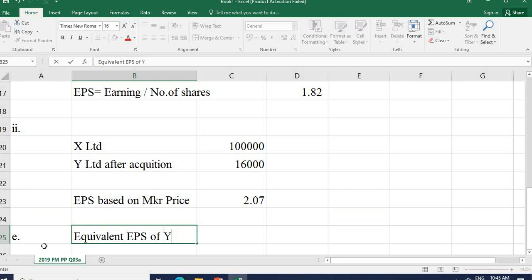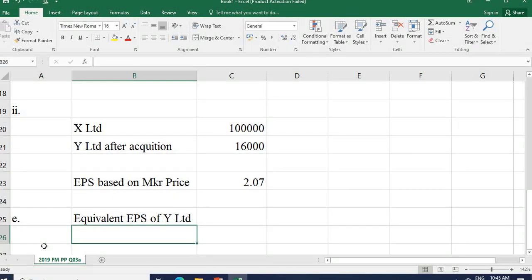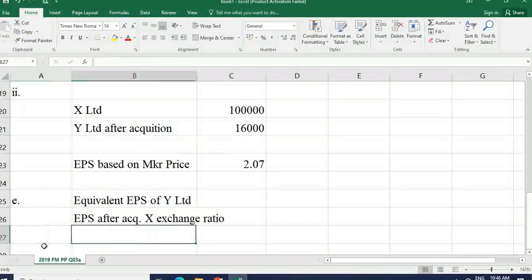That is EPS after acquisition into exchange ratio, right?